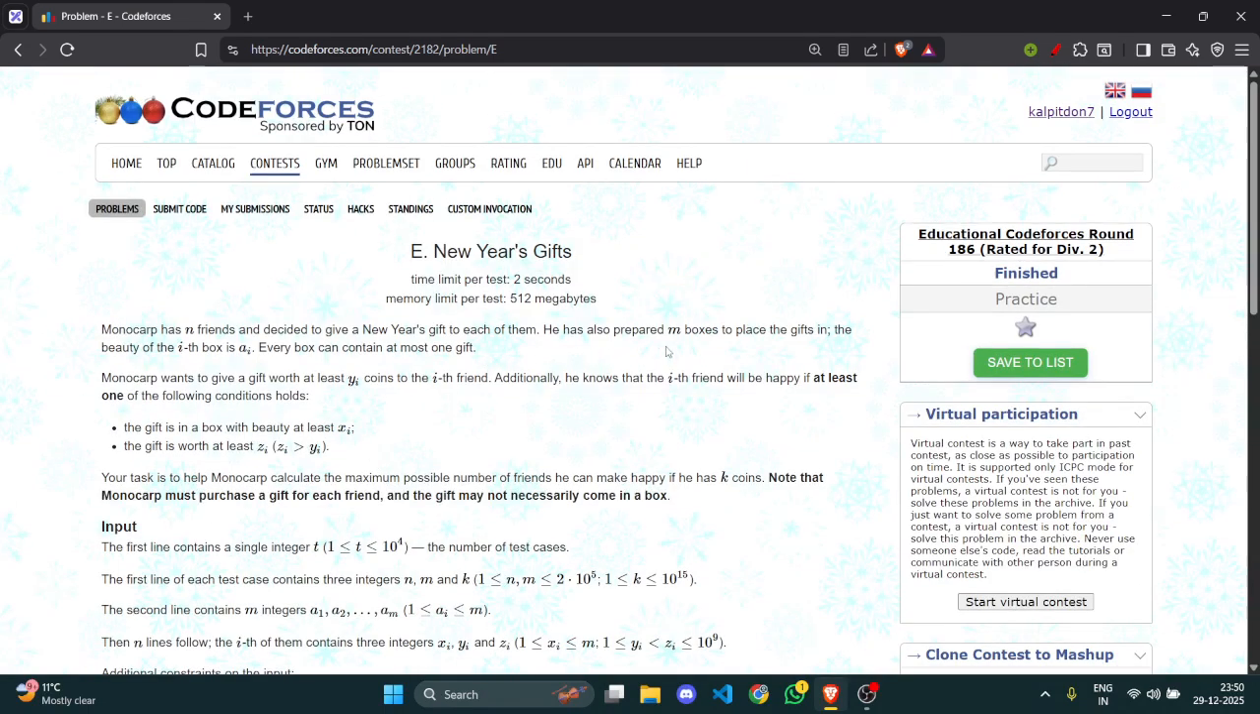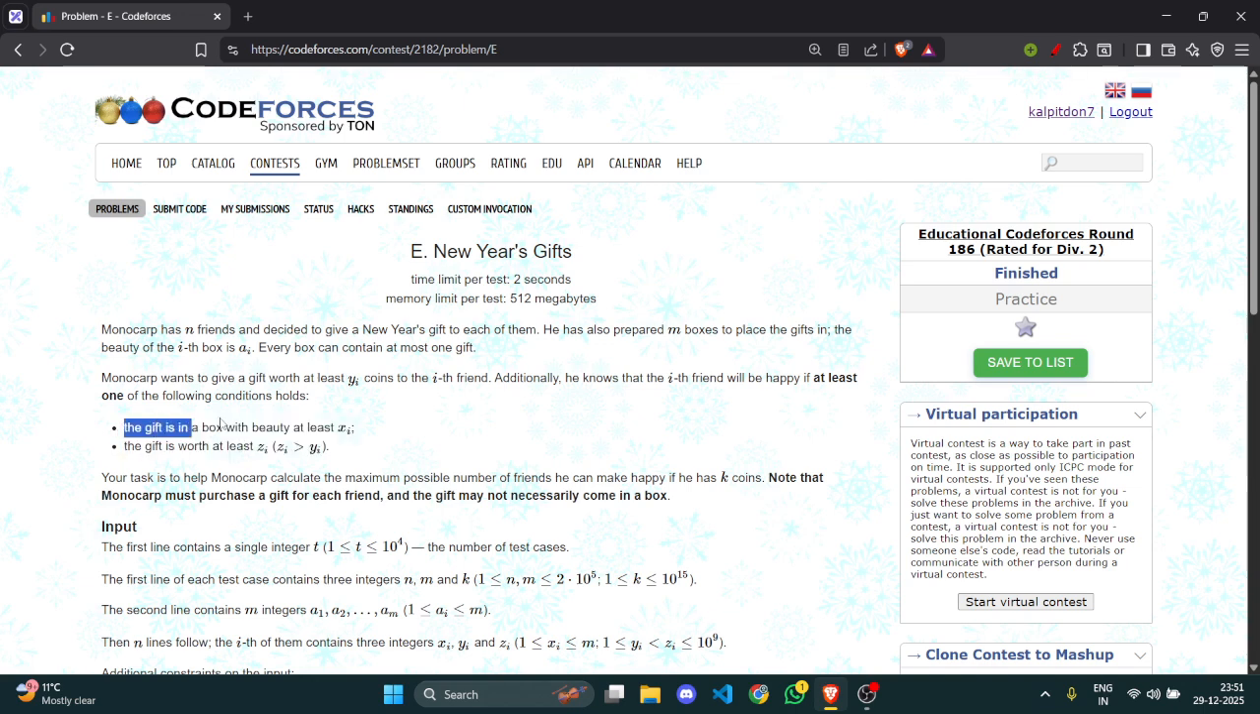So what does it say? We have n friends and m boxes to place gifts in. We have to make some gifts and give each of our n friends one. Not at least, exactly one gift. But they would not be happy with any gift they get; they would only be happy under one of the following conditions.